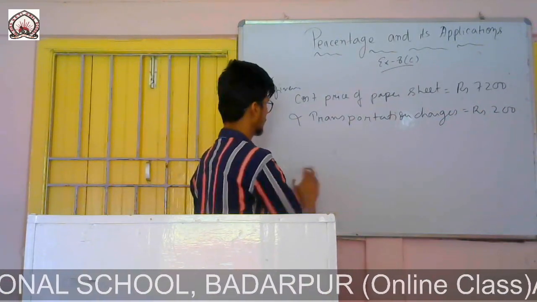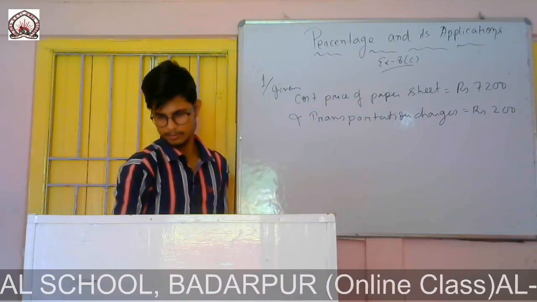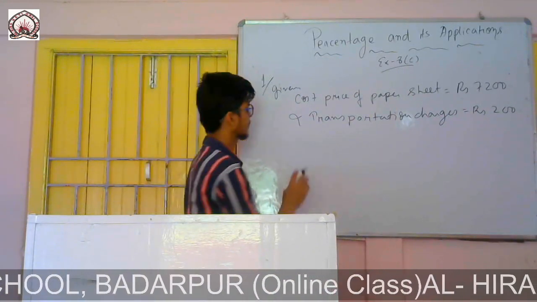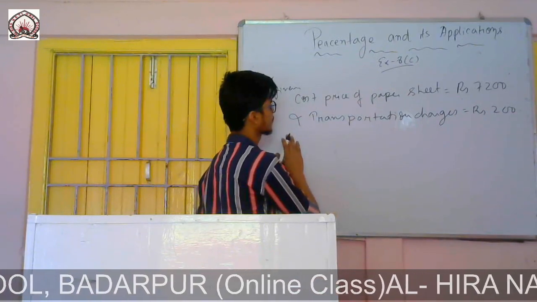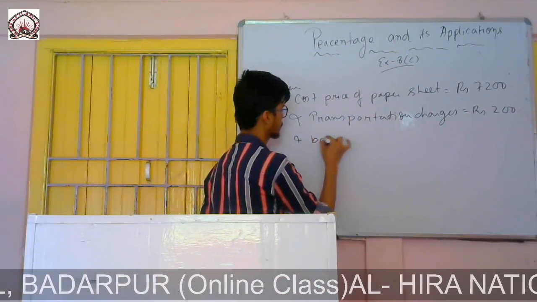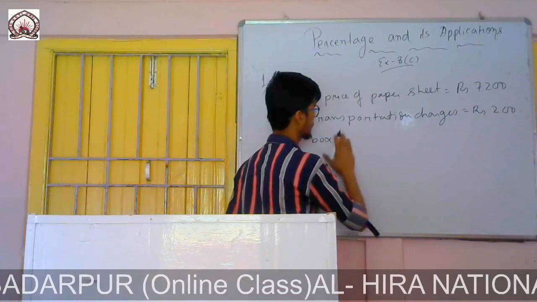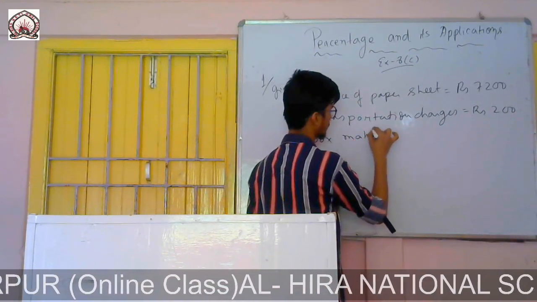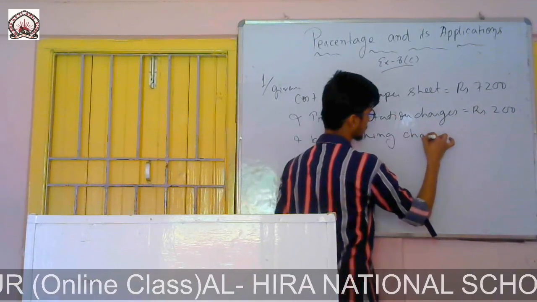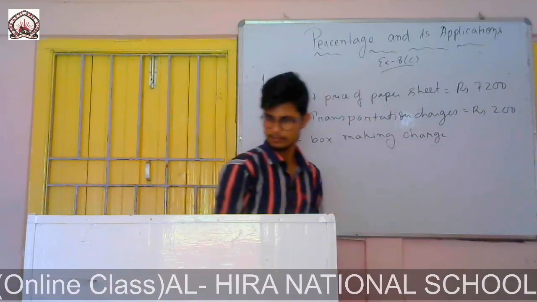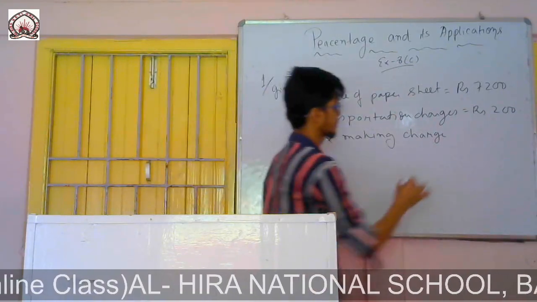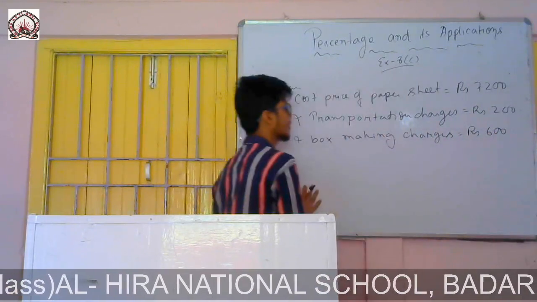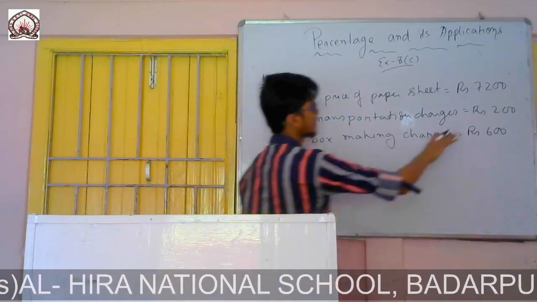So total cost you can find. And for making the boxes he also spent some rupees. Box making charges is equal to rupees 600. So now we can easily find the total. This is the amount he spent.